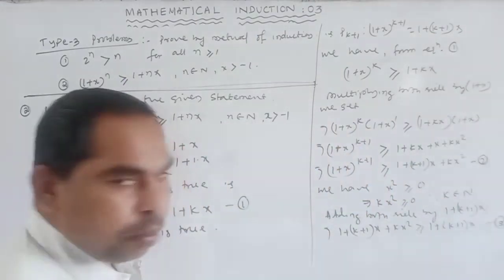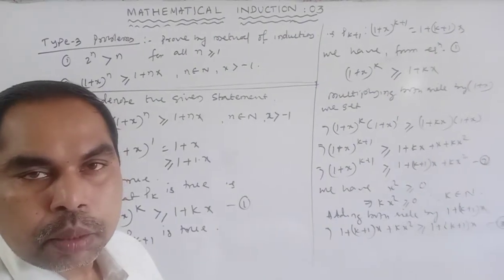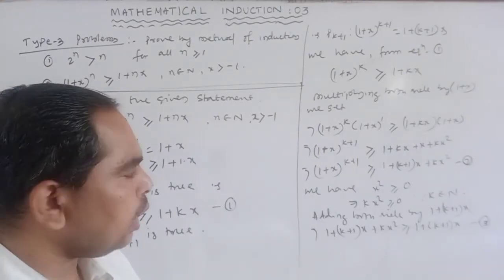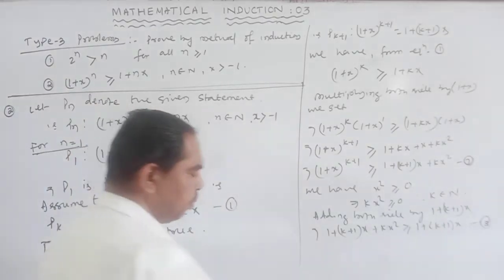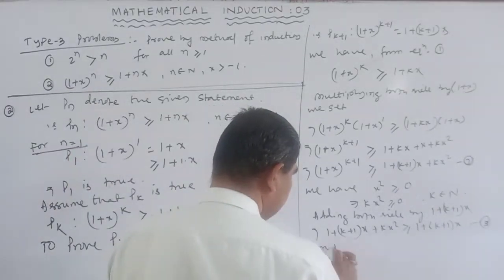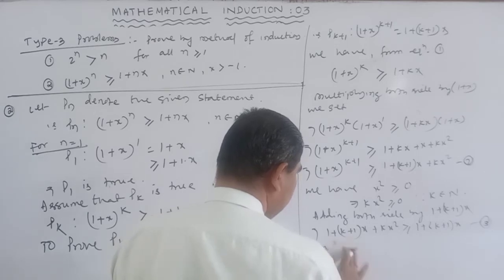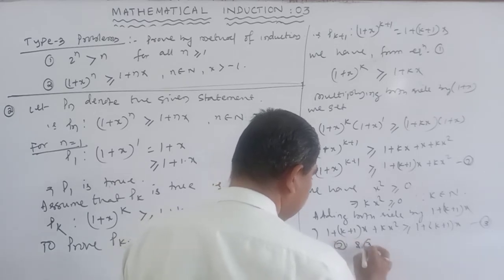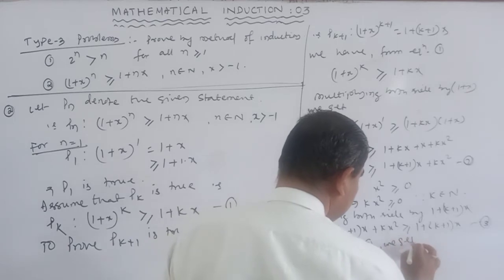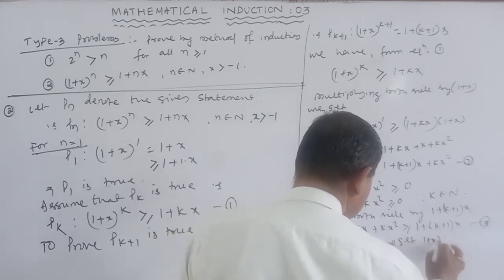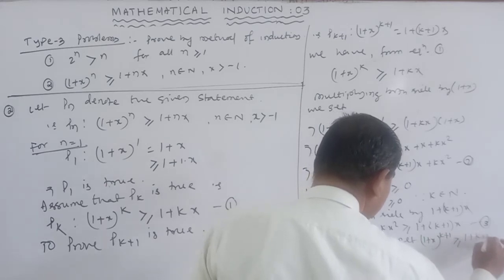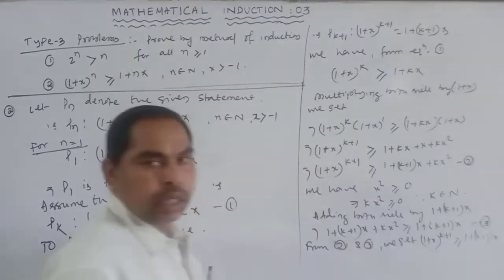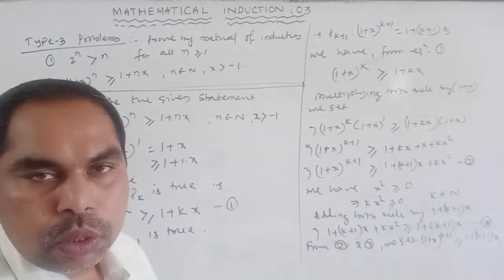From 2 and 3 we get (1 plus x) to the power k plus 1 is greater than or equal to 1 plus (k plus 1) into x.